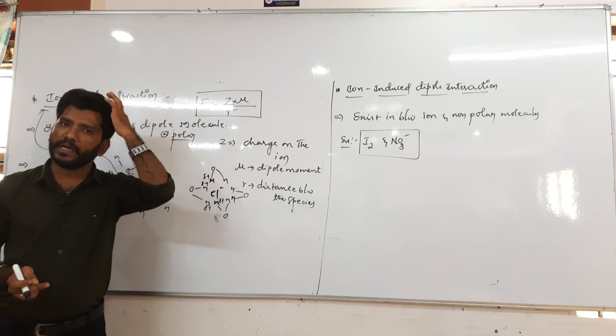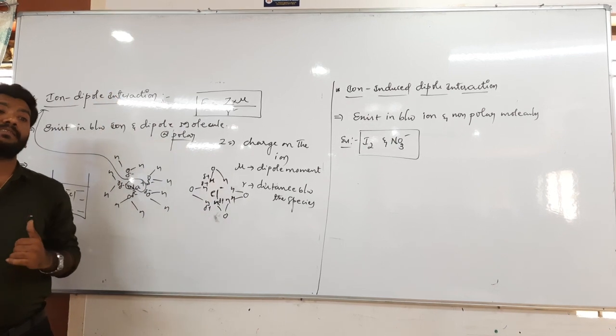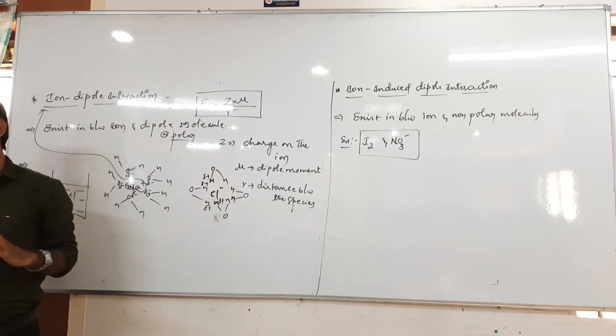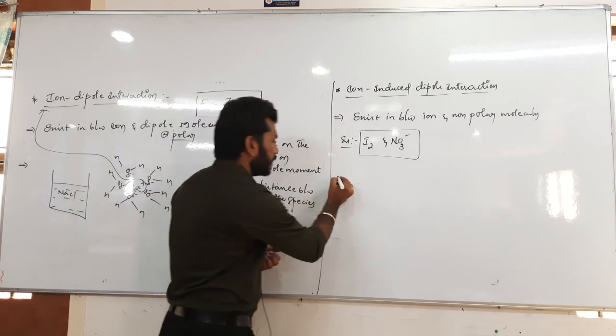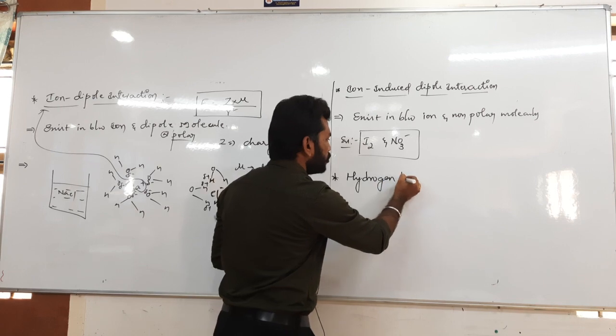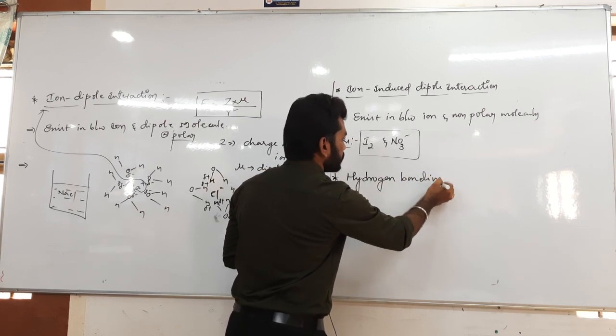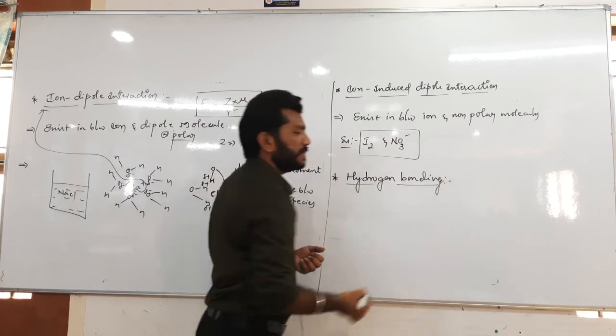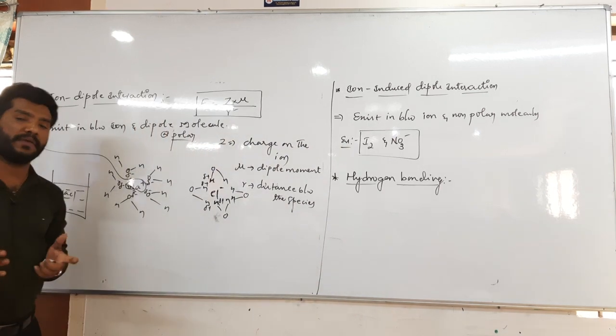And last but not the least, we have hydrogen bonding. So what actually is meant by hydrogen bonding? Hydrogen bond means the bond that exists between hydrogen and the most electronegative elements.